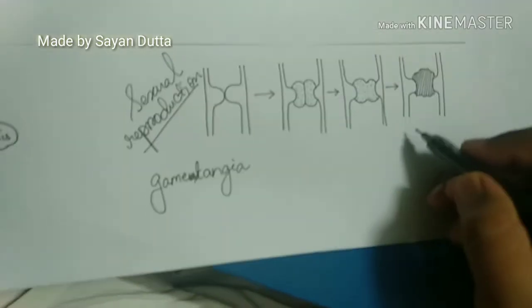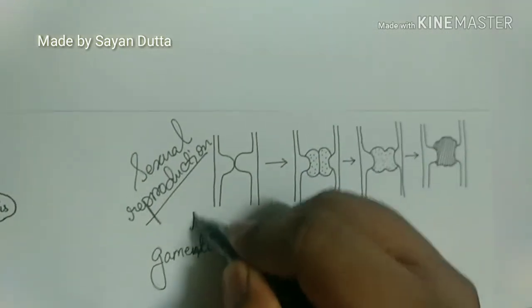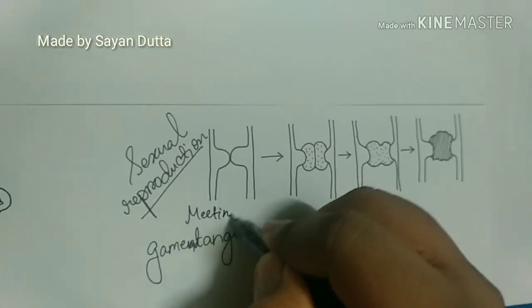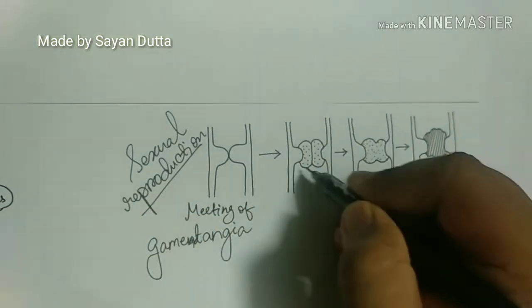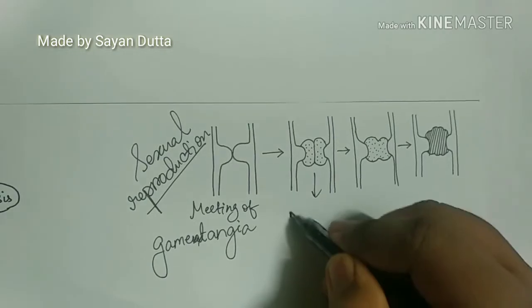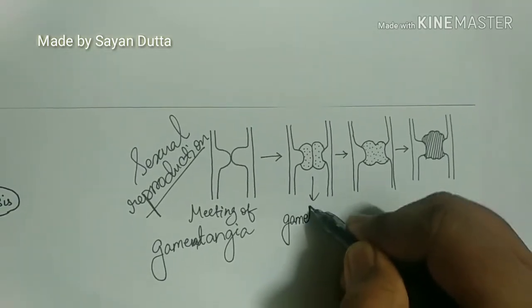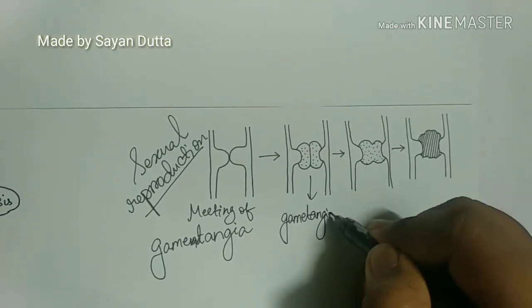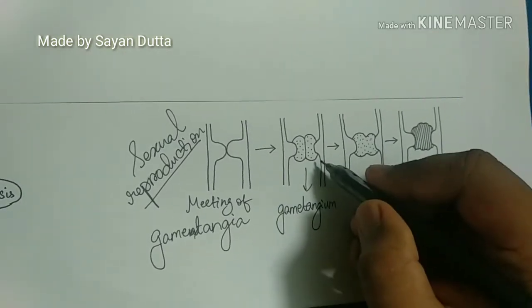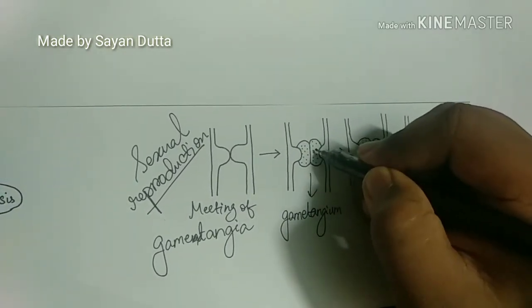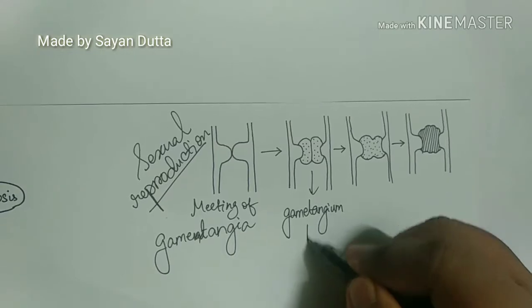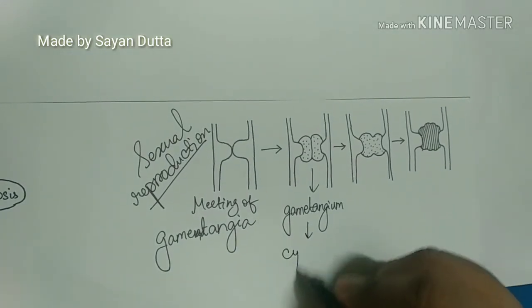Here, as we can see in the diagram, firstly the meeting of gametangia takes place, which gives rise to a gametangium. Because of the formation of gametangium, the cell wall between the two gametangia slowly dissolves, which gives rise to cytoplasmic fusion.